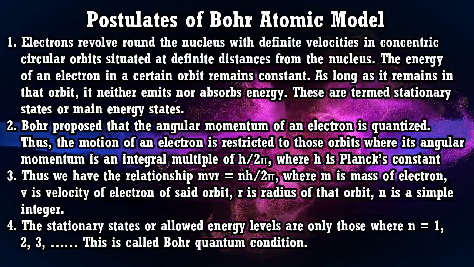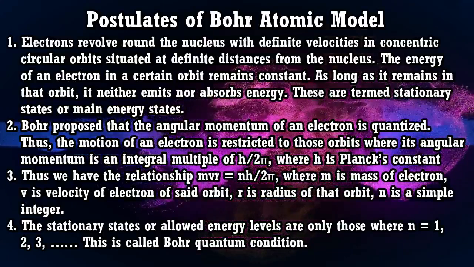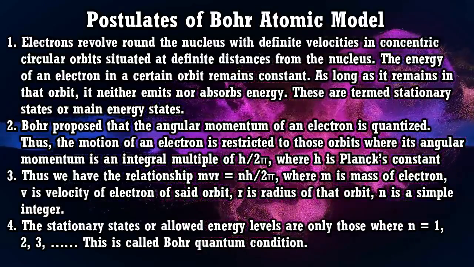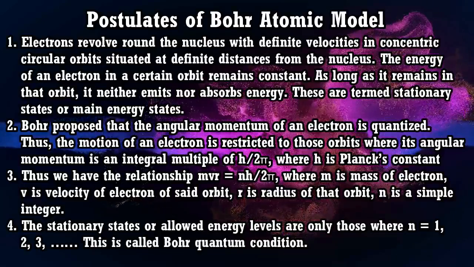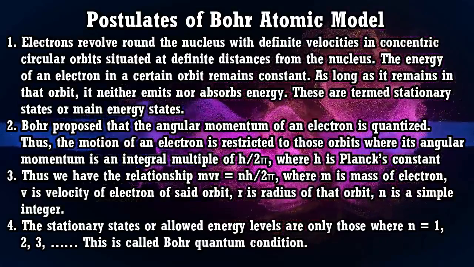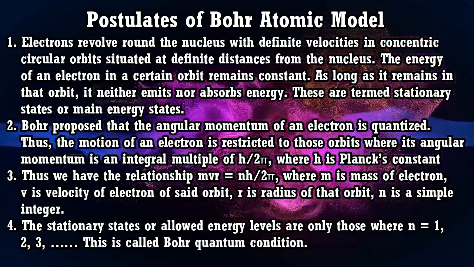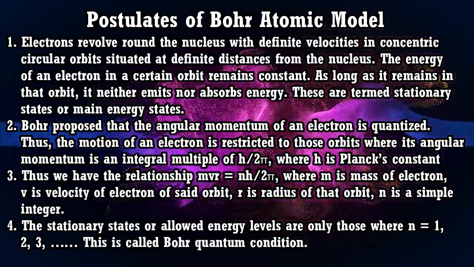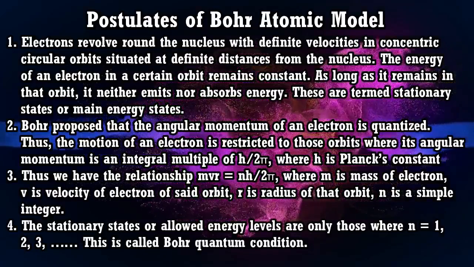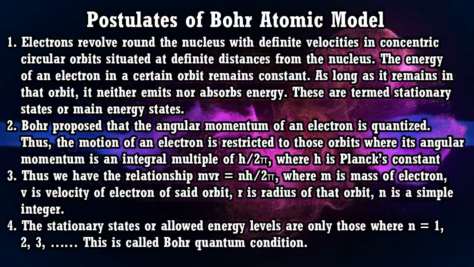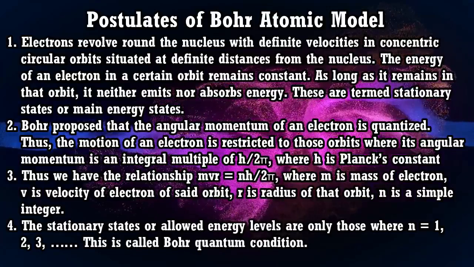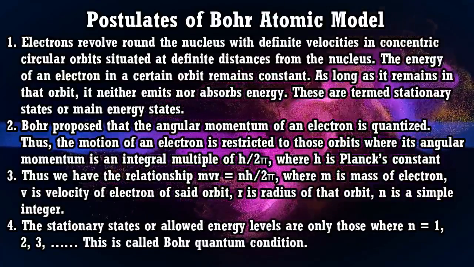The second postulate was somehow related to the first postulate in that the angular momentum of an electron is quantized, meaning it can be defined by a definite quantity. For example, if the angular momentum of the second orbit is 2, then for the third orbit it will be 3, for the fourth orbit it will be 4. Basically, to explain it, we need to use the expression given by Bohr, that is h by 2 pi.